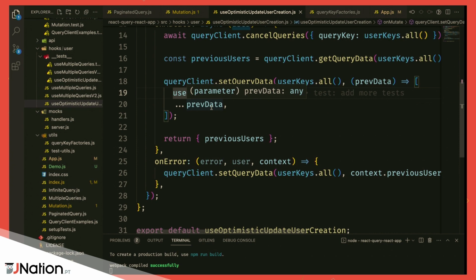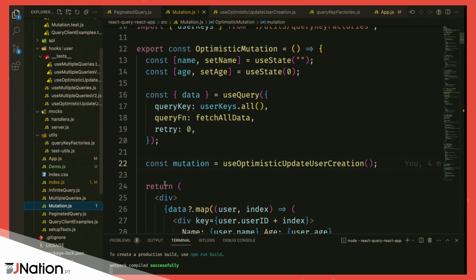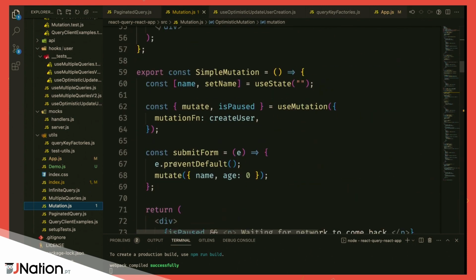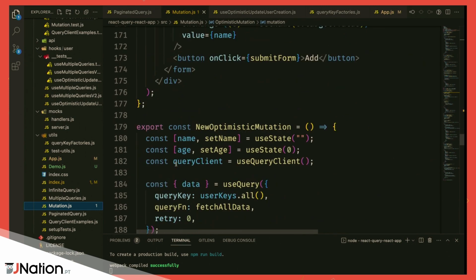The thing is, I've had many issues with this, because as you can see, we are manually changing our query cache. And if we don't know what we are doing, we might end up messing it up and making everything worse. And in V5, they introduced a much, much better way of doing this. So let's see if I can find the example that I want to show you.